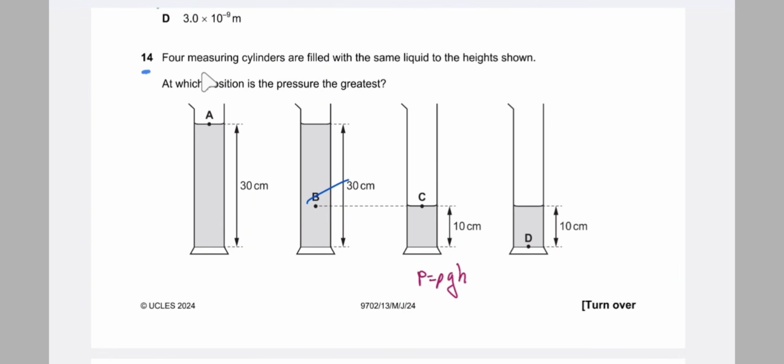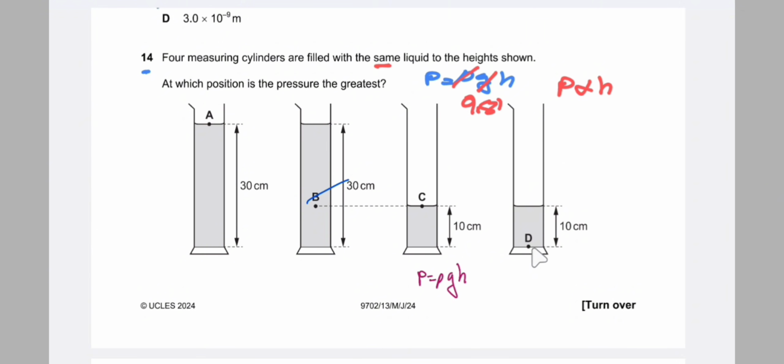In question number 14, 4 measuring cylinders are filled with the same liquid to the same height shown. At which point is the pressure greatest? So we know that pressure due to a liquid column is equal to rho g h, where rho is the density, g is the gravitational field strength, and h is the height of the column. Since they are the same liquid, the density is the same and the gravitational field strength is constant, that is 9.81 for Earth. So pressure is directly proportional to height. So as height increases, pressure increases.